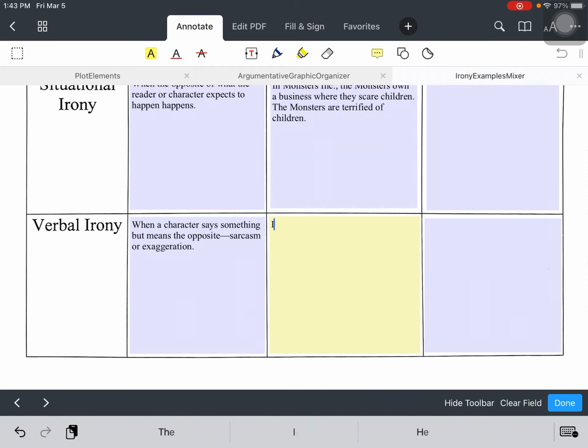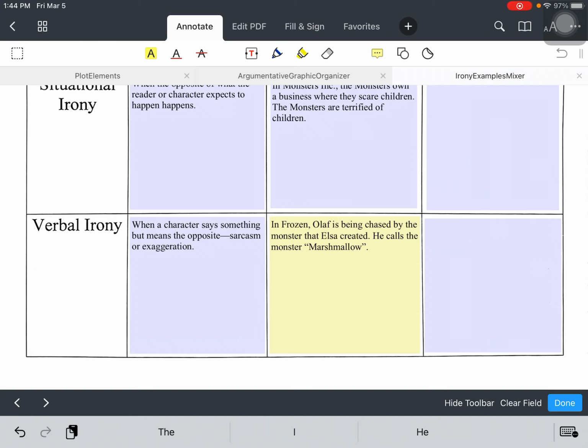So for example, in Frozen, Olaf is being chased by the big ice snow monster that Elsa created. And he stops afterwards and he calls the monster Marshmallow. Now this is ironic because he says that knowing this monster was trying to kill him, knowing this monster is really scary.